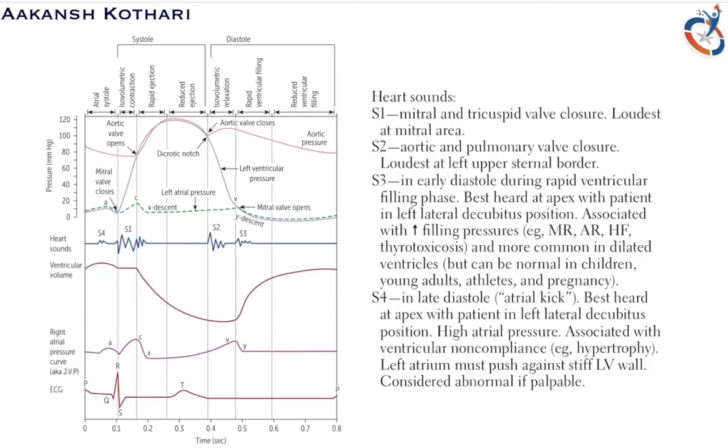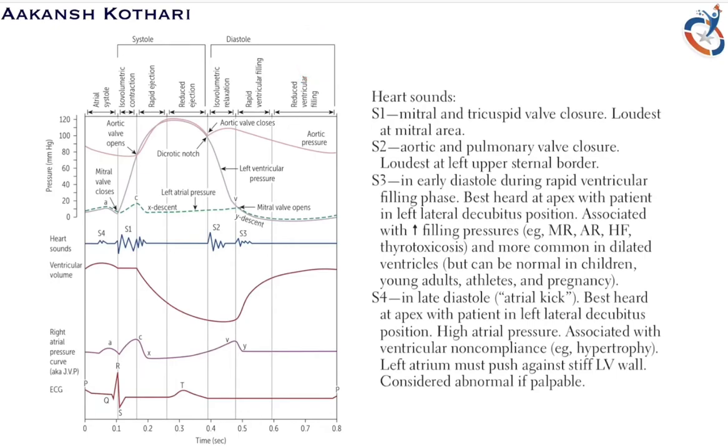Is it clear? Now there are multiple graphs. You can look at this graph, which is the pressure in the aorta. So how does the pressure in the aorta vary accordingly? There are different phases of ventricular systole, which include isovolumetric contraction, rapid ejection, and reduced ejection. Then there are different phases of diastole, which include isovolumetric relaxation, rapid ventricular filling, and reduced ventricular filling.